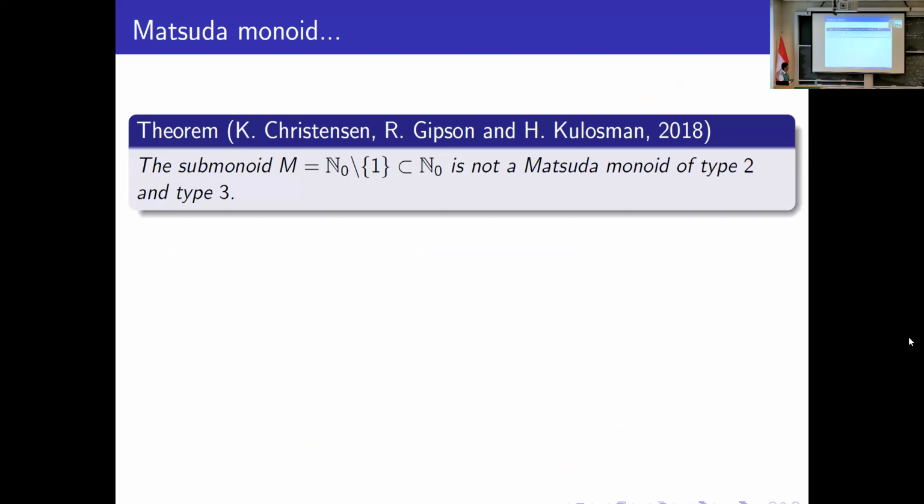In 2018, Christensen, Gibson, and Klosman proved that the monoid N0 excluding 1 is not a Matsuda monoid of type 2 and type 3. They proved this by explicitly finding indivisible elements in M such that x^alpha minus 1 is actually reducible.